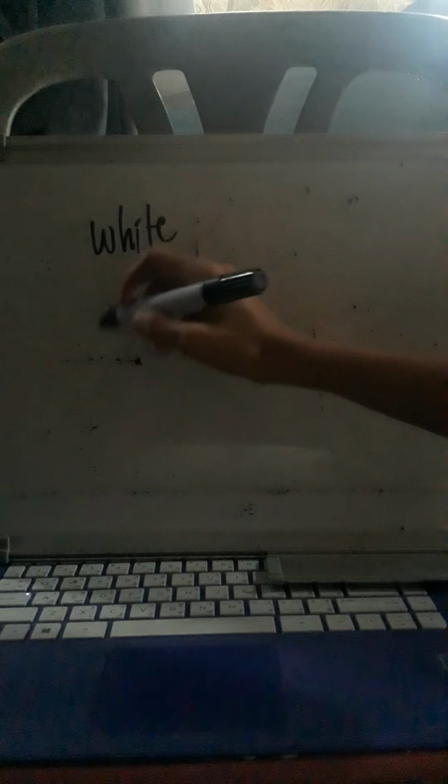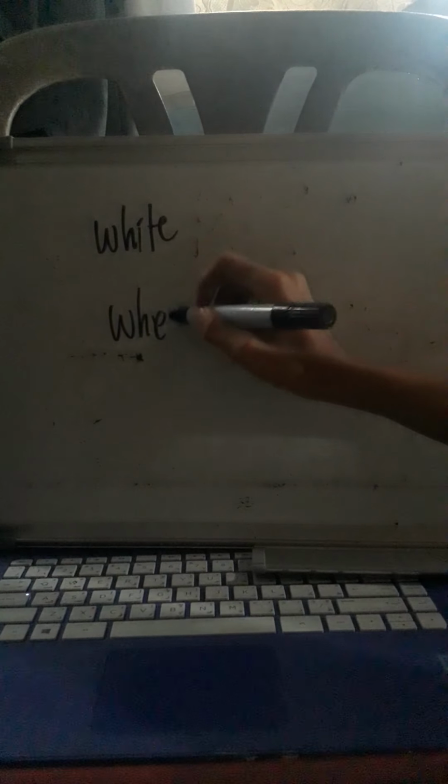So, we have to write. We have the white bread, wheat bread, and then the rye bread. Ngayon, etong white po natin, pwedeng ang lagay mo pong palaman dyan ay chicken or hotdog. Dito din, sa wheat bread, pwedeng chicken or hotdog.